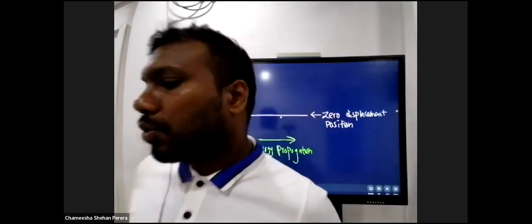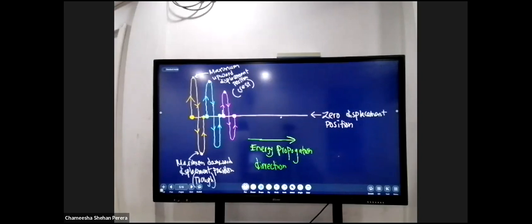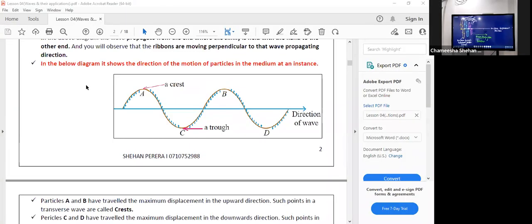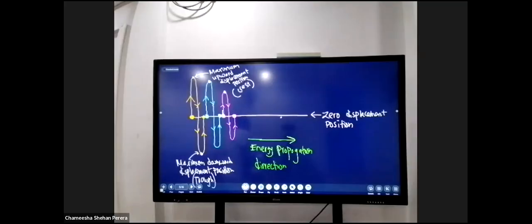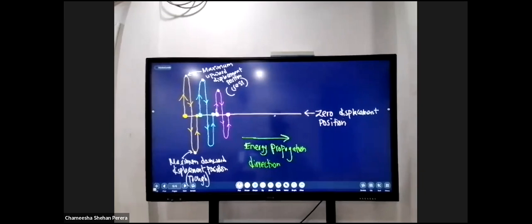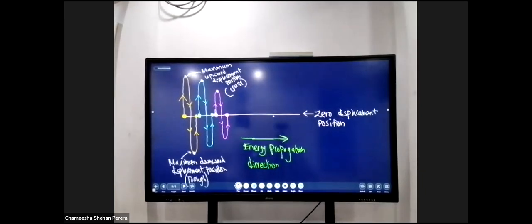So I want you to copy this over here, right? I think I should have kept space for you to copy it down over here. I should have shifted this a little bit onto your right-hand side, so you have enough space to copy this down. Copy it very quickly, what's on the board. So you need to understand these two positions of these particles, the crest and the trough. Was it clear?